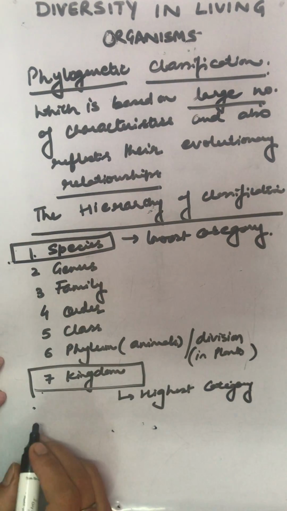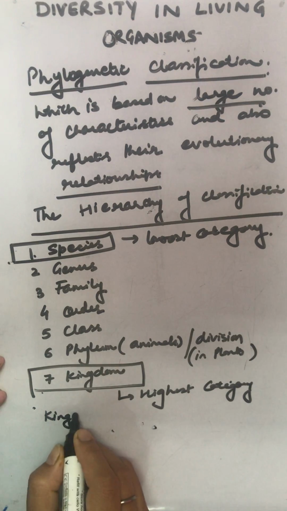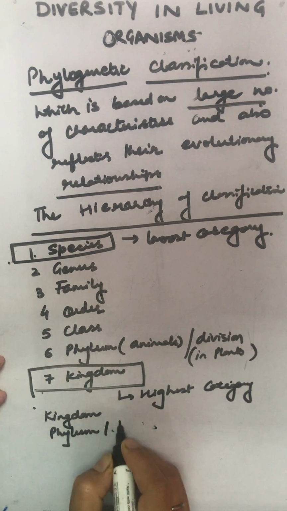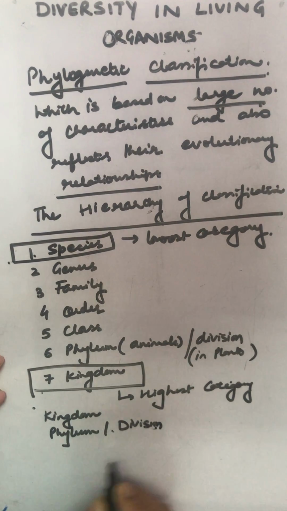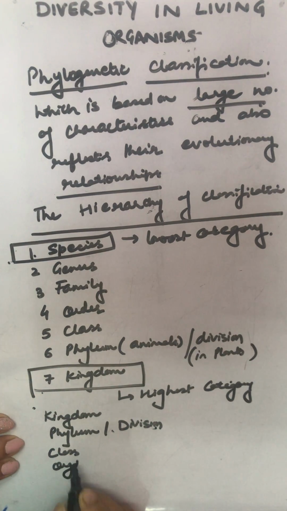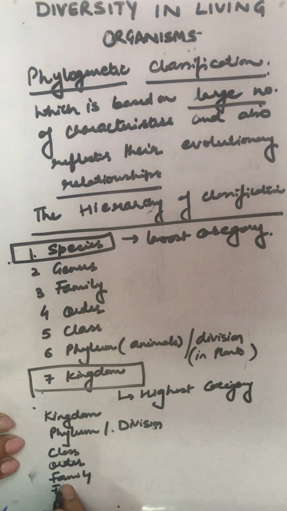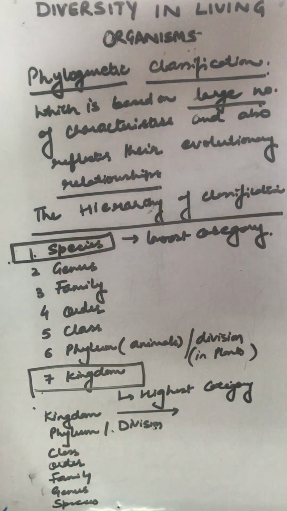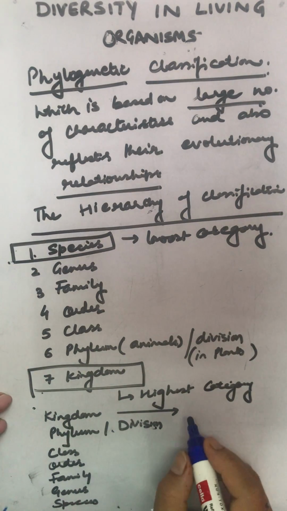So when we study it like this: kingdom, phylum or division, then class, then order, then family, then genus, then species. Now, I'm giving you a simple learning tip to remember all the names.